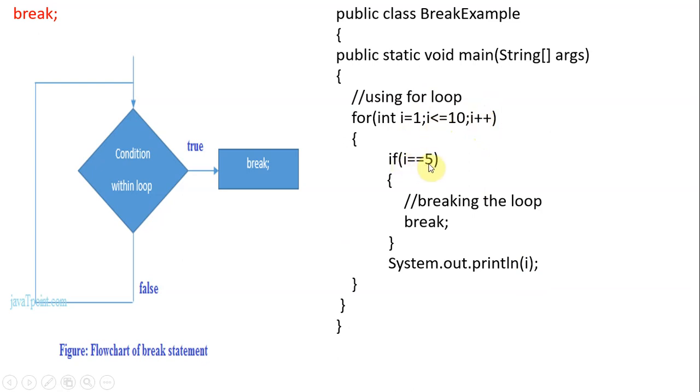Is 2 equal to 5? No. So again increment, 3 is equal to 5? No. So the condition is checked, incrementing happens, checking happens. Like that, the I value becomes 5. 5 is less than or equal to 10, so the condition is also true. Then we compare I, 5 is equal to 5. Yes, it's true. It's true means we don't go for further printing of data for 6, 7, 8, 10. We don't want to print the data. We just break and get out of the for loop.